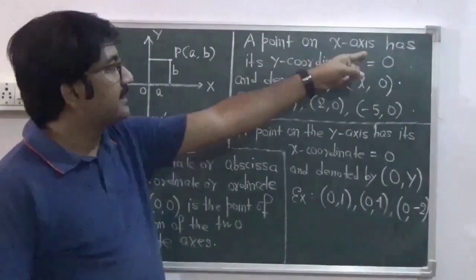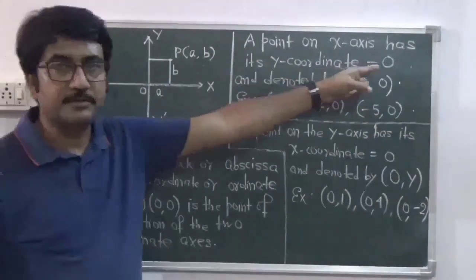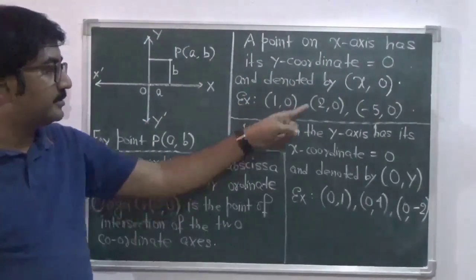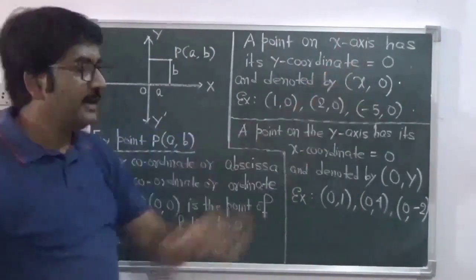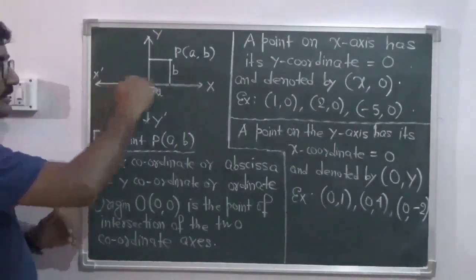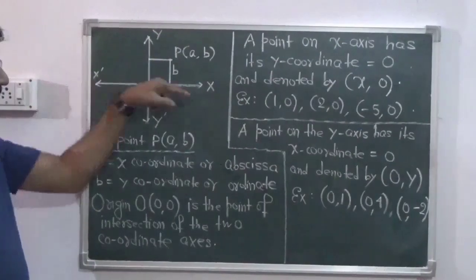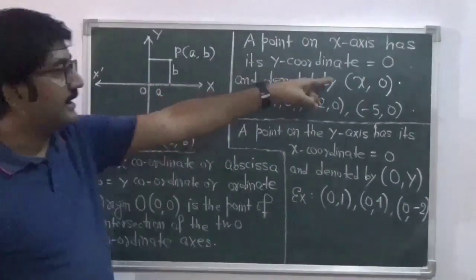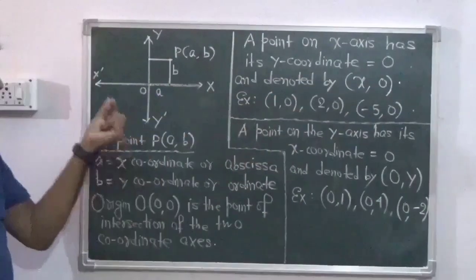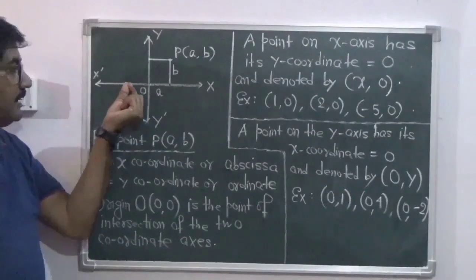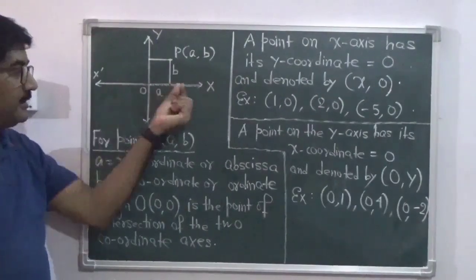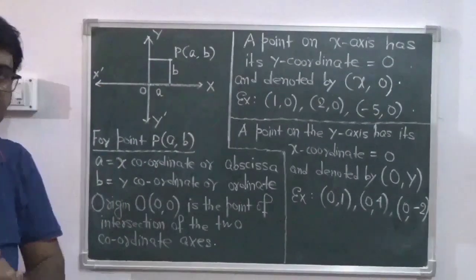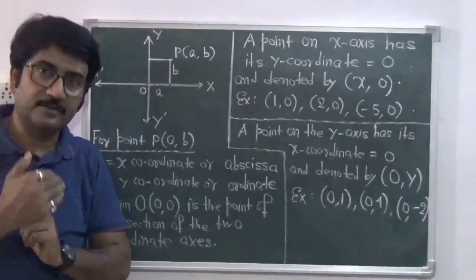Now a point on the x-axis has its y-coordinate equal to 0 and is denoted by (x, 0). Examples: (1, 0), (2, 0), (-5, 0) like this. Now if the point lies on this axis, this is the x-axis, so any point on this axis will have the value of y equal to 0. So if the point is at minus 5, it is (-5, 0). If this side is 2 units, it will be (2, 0). So any point on the x-axis will have its y value equal to 0.